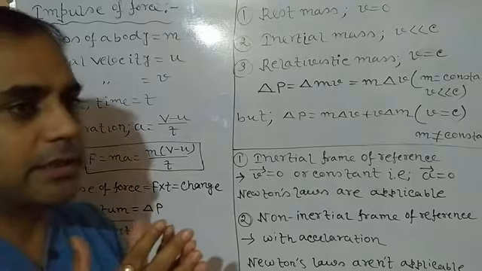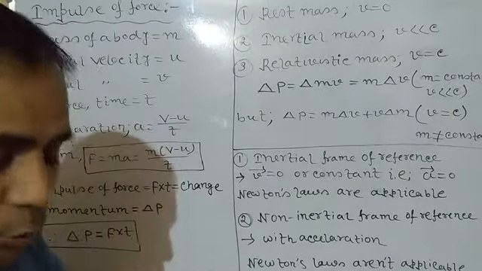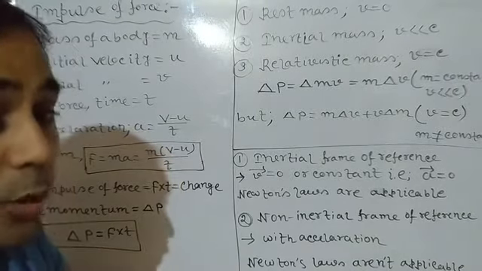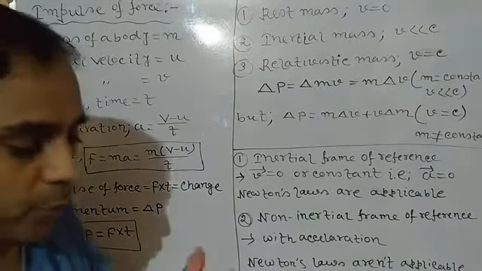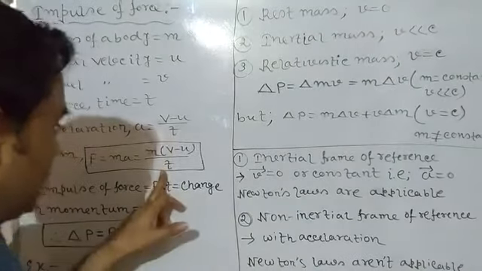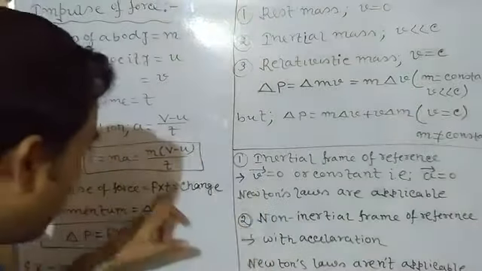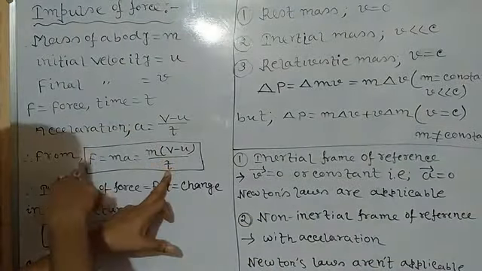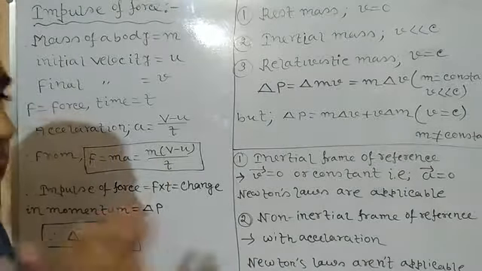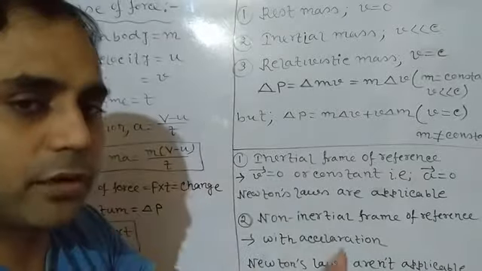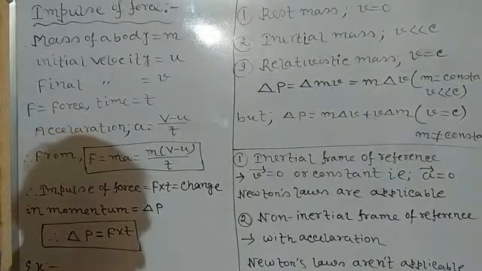When a fielder tries to catch the ball, he generally moves the hand in the backward direction. So what is he doing? He is just trying to increase the time period of contact between the hand and the ball. So if t is more, if the ball stays in our hand for a longer period of time, so t greater means reactional force is small. So the ball is not going to apply so much reactional force on your hand. So in that case, there is minimum chance of dropping the catch. It cannot come out from your hand.